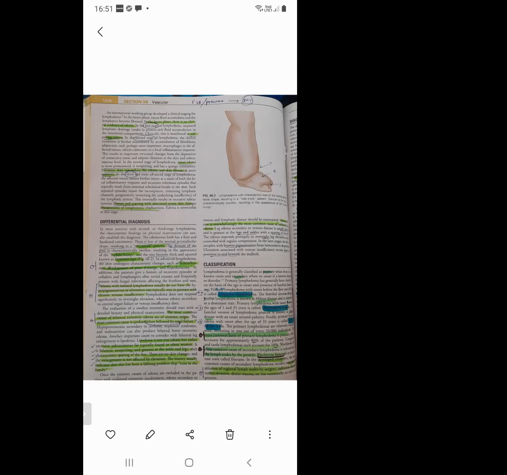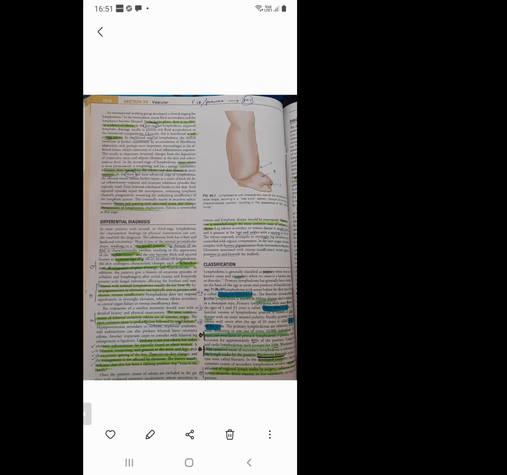So next paragraph. Okay, the most common cause of bilateral edema is of systemic origin. What is the most common cause of systemic origin? Cardiac failure. The most common cause of bilateral edema is cardiac failure, followed by renal failure. MCQ. The next is how do you differentiate between lymphedema and lipedema?